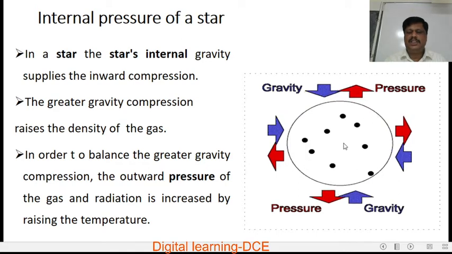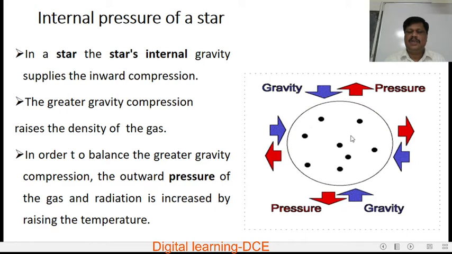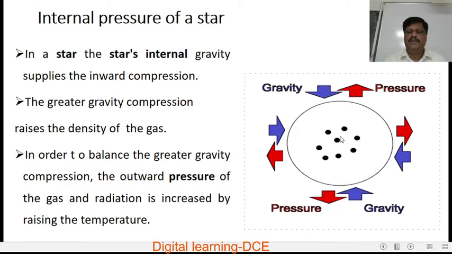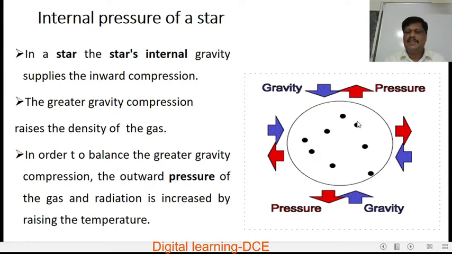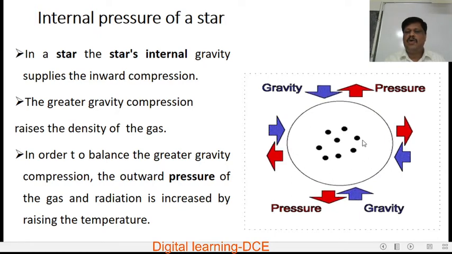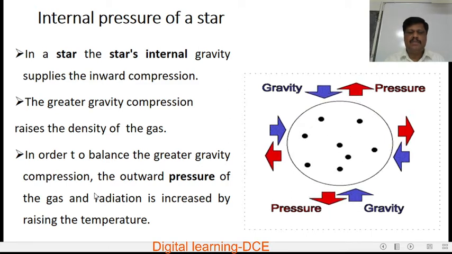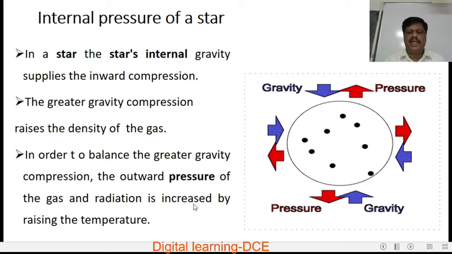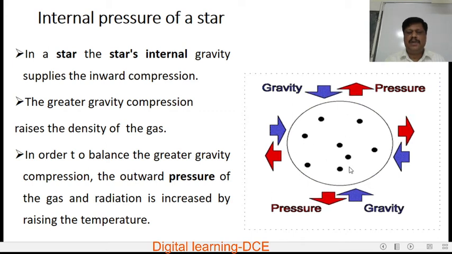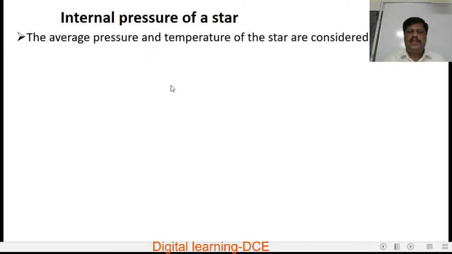That is, nuclear fusion takes place at higher temperature, giving rise to a large amount of energy in the form of heat and radiation. This causes an outward radiation pressure. In a stable star, this strong gravity is balanced by this outward radiation pressure. In order to balance the greater gravity compression, the outward pressure of the gas and radiation is increased by raising the temperature.